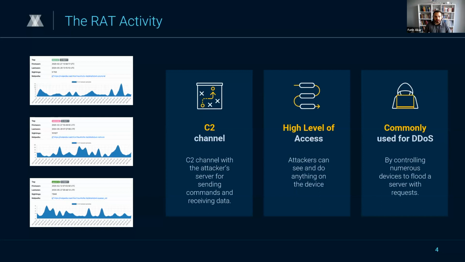As you can see from the charts on the left-hand side, RAT activity overall is quite prevalent and poses a significant threat. The C2 channels and all kinds of DDoS attacks allowed by these malware families pose a significant challenge. By understanding and monitoring all of these activities, we can better defend against such threats and protect our systems from being compromised.